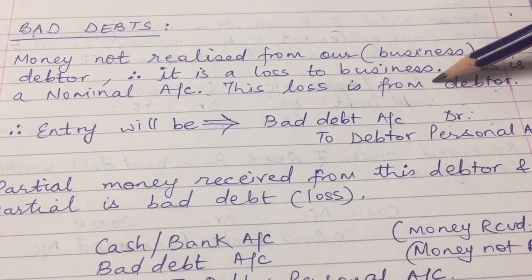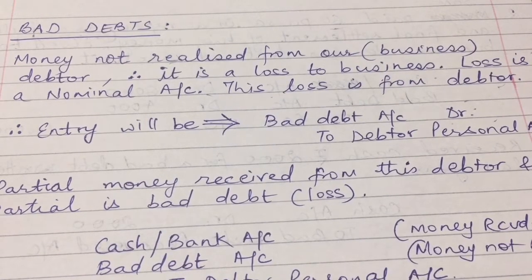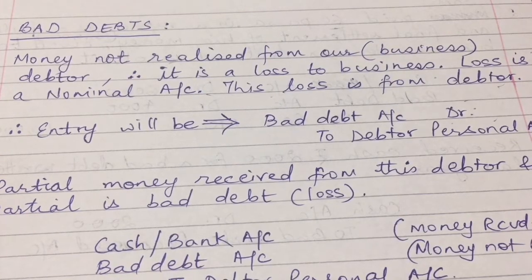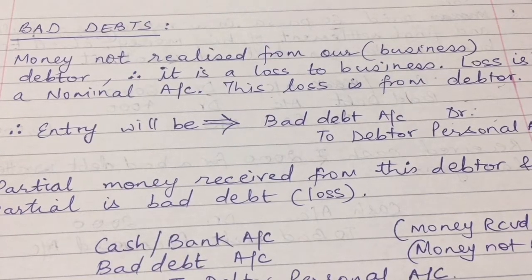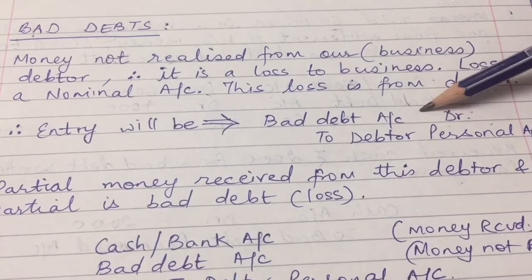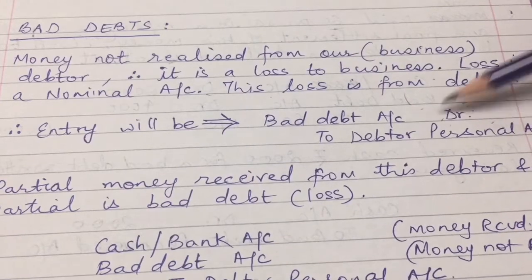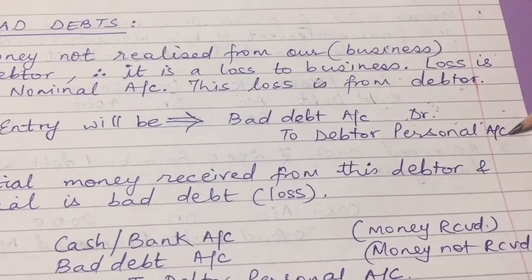It is a loss. Loss is a nominal account. Any bad debt is a loss to a business. Well, a business having a loss should cry, but nominal accounts do just the opposite. So the loss account will be dancing. My bad debt account will be dancing. It will be on the debit side. And from whom did we get this bad debt? From the debtor account. So the debtor personal account will be on the credit side.